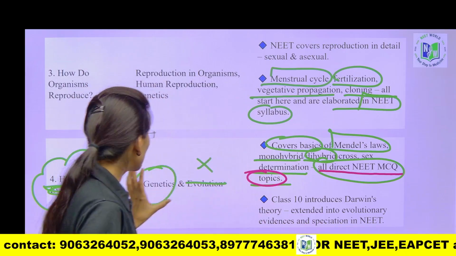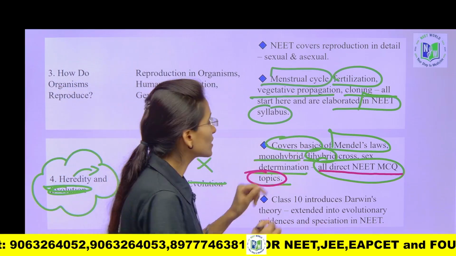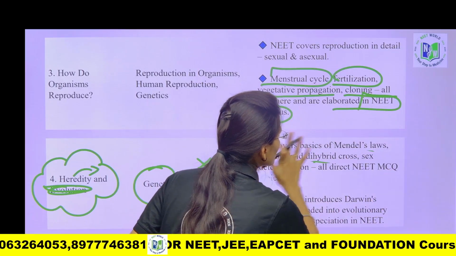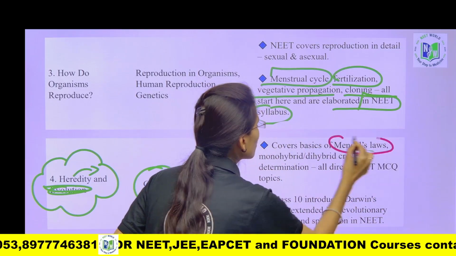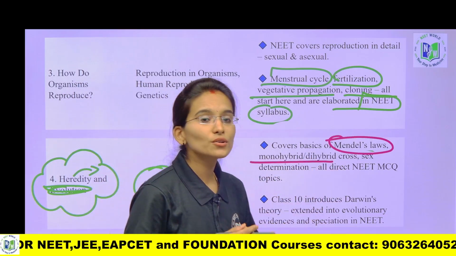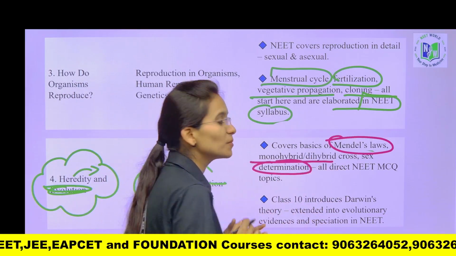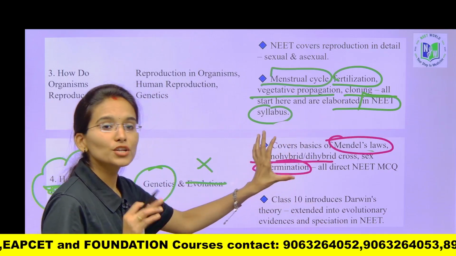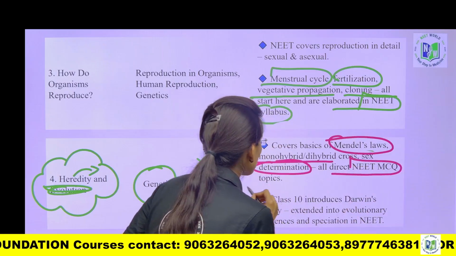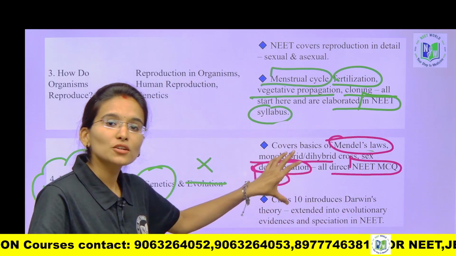In heredity you are going to cover the basics of Mendelian laws, monohybrid cross and dihybrid cross, as well as sex determination, and all of these frame direct questions for NEET MCQs. You will solve NEET MCQs from these chapters only.